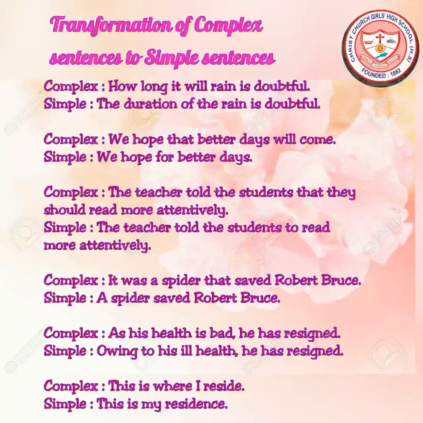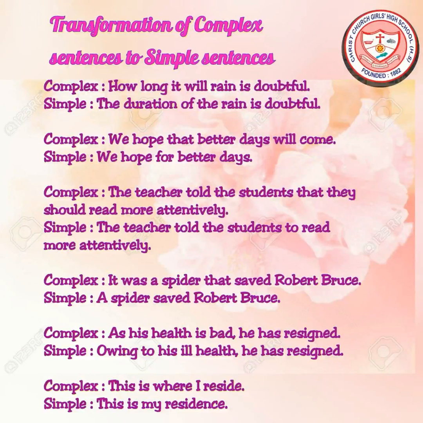The rules of transformation of complex sentences to simple sentences. A complex sentence may be converted to a simple sentence by substituting a word or phrase for the subordinate clause. Now let's study the examples.